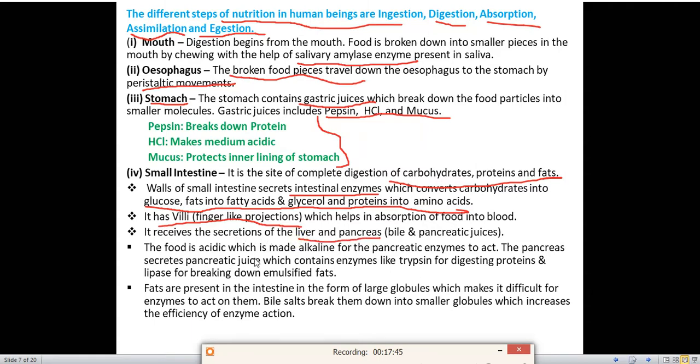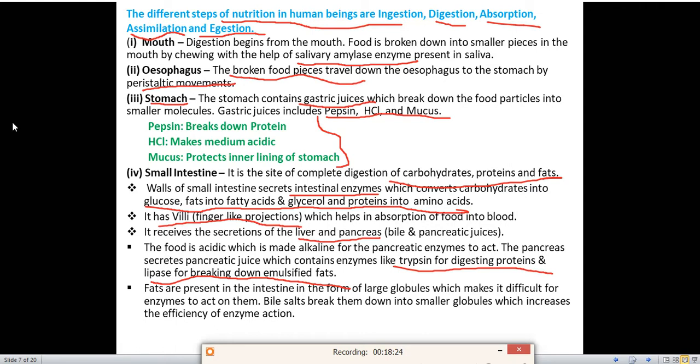Next, the food is acidic, which is made alkaline for the pancreatic enzymes to act. The food is acidic inside the small intestine, so the pancreatic enzyme cannot act on that. So now the food is made alkaline. The pancreas secretes pancreatic juice, which contains enzymes like trypsin for digesting proteins and lipase for breaking down emulsified fat. Lipase is also an enzyme which breaks down emulsified fats.